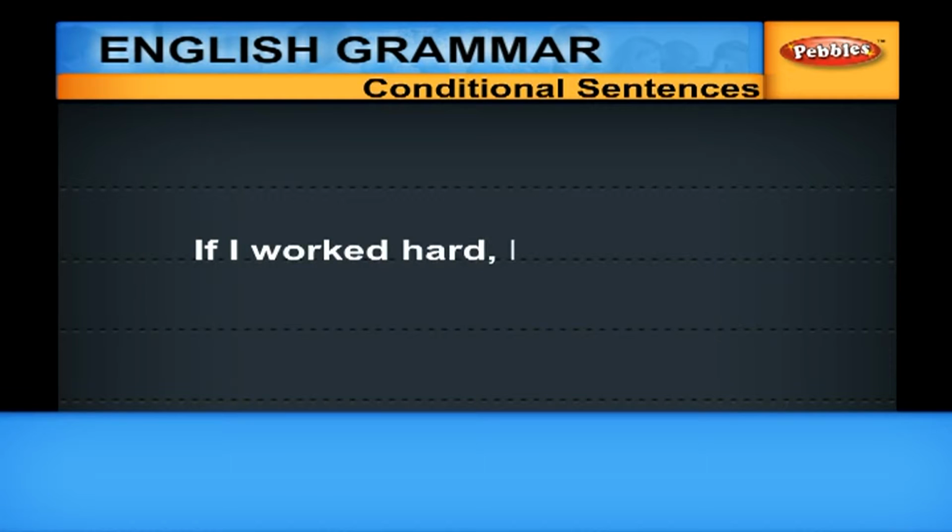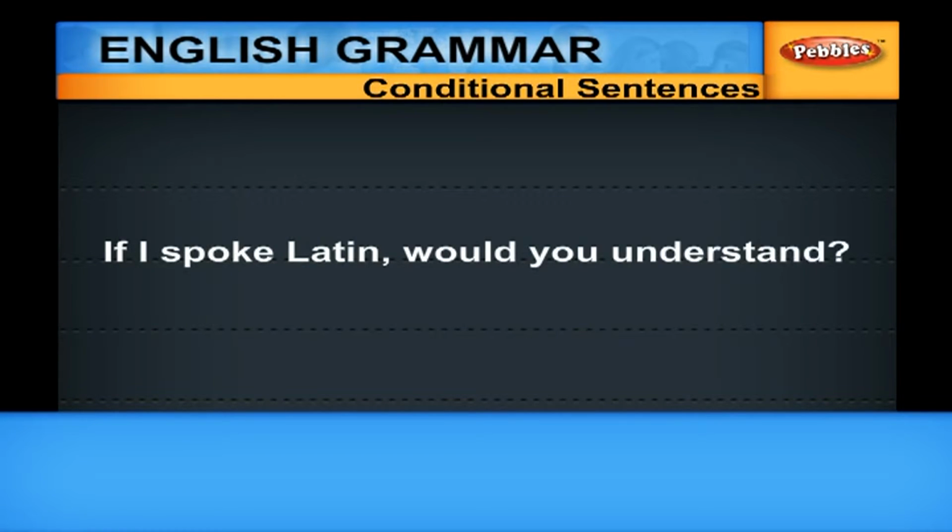If I worked hard, I would pass. In the if clause, we make use of simple past. In the main clause, you have would followed by bare infinitive. The implication here is that I am not capable of hard working, so I am not going to pass. Let me give you another example. If I spoke Latin, would you understand?